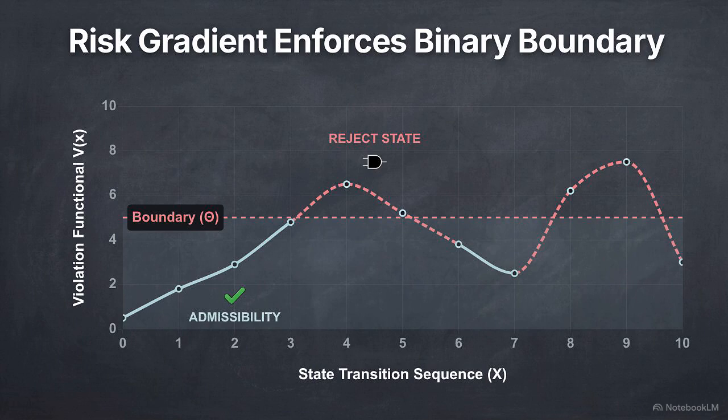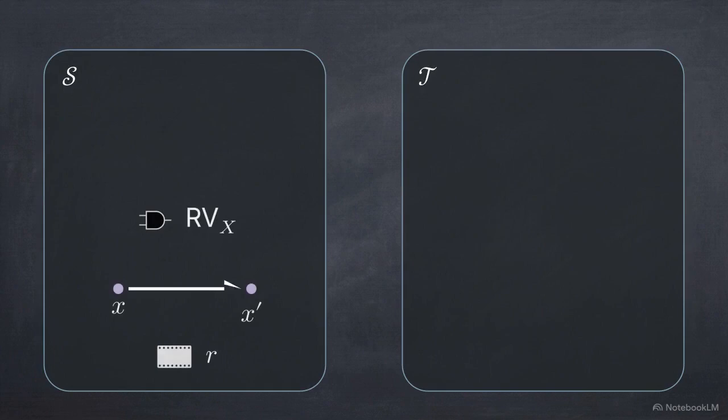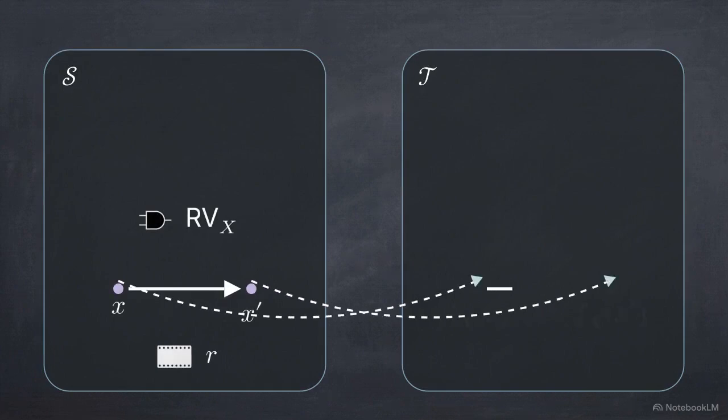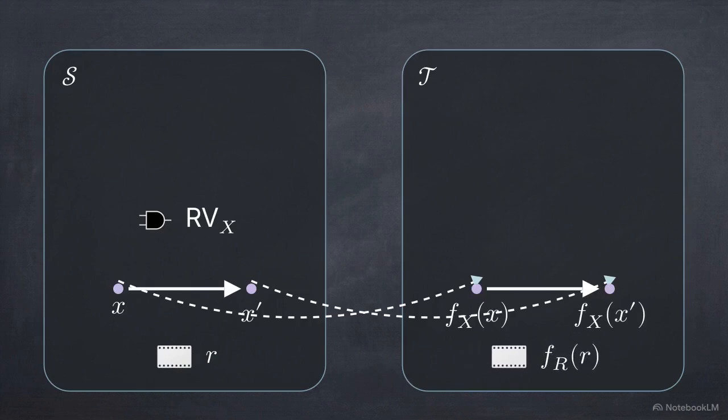state transition. Because CoV1 is a category, we can define mappings between different systems, like System S and System T. We use a comorphism to do this. It consists of a state mapping function that translates positions in S to positions in T. This is paired with a receipt mapping function to translate the transitions.